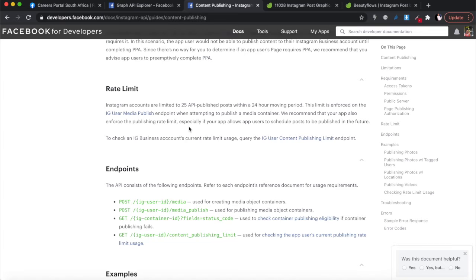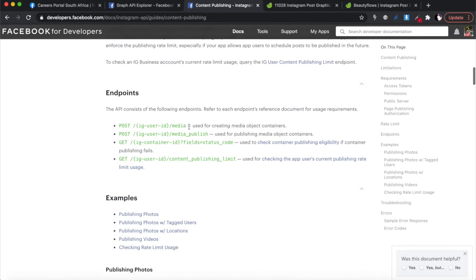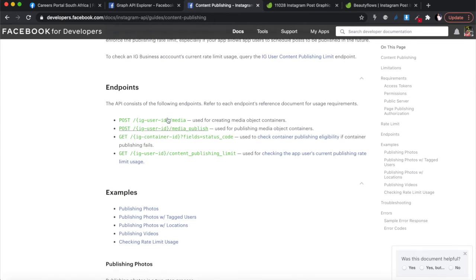All right, and I think 25 is enough. That's more than one post per hour. And I don't know why anybody would need more than that, okay? And then you'll see these are all the different endpoints that you're going to be working with on the Instagram API. The first one is the media one. And the way the media update works is that first, you create a media object container by sending a post request to this URL, okay?